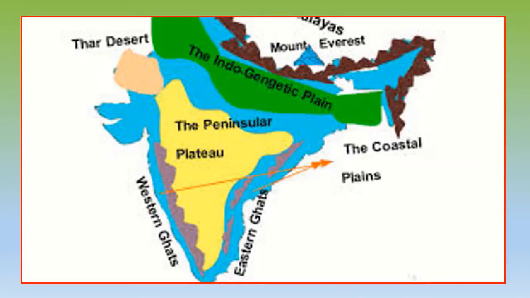Now this particular slide shows all the physical divisions very clearly, like your Himalayas here, then we have plains, which is your Indo-Gangetic plains, then we have the Thar desert, this peninsular plateau, this we are going to discuss now. Then we will talk about Ghats, the coastal plains and the island groups in our country.